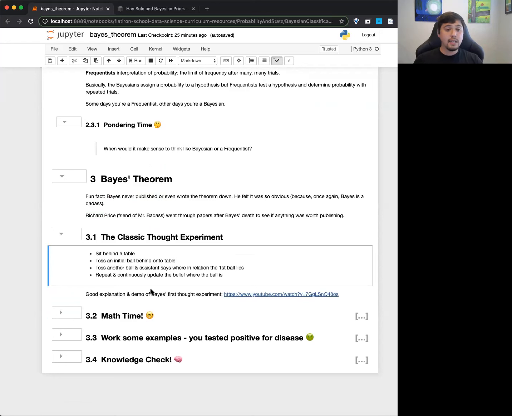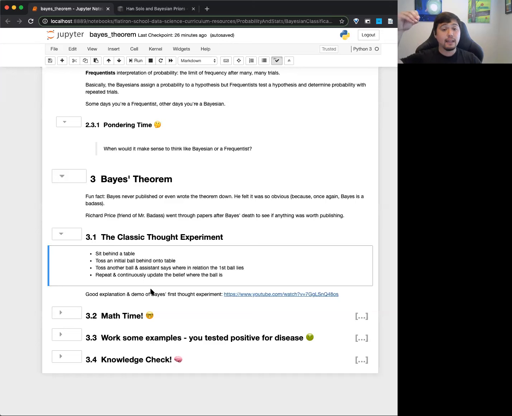And I take a ball, like a hacky sack or something, and I toss it behind me. That's going to land and hit the table. You can imagine a hacky sack so that it doesn't move. So I throw the ball and it hits the table somewhere. Then I take another ball and throw it behind me. And the idea is if I throw it behind me, it's random. I don't have a good aim or whatever. It can land anywhere on that table.